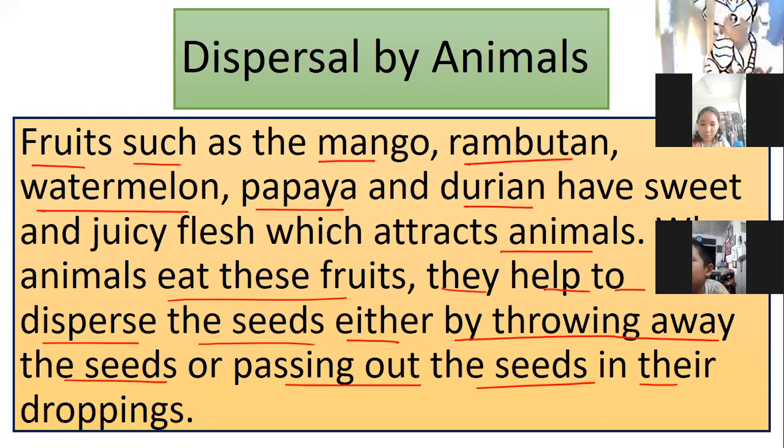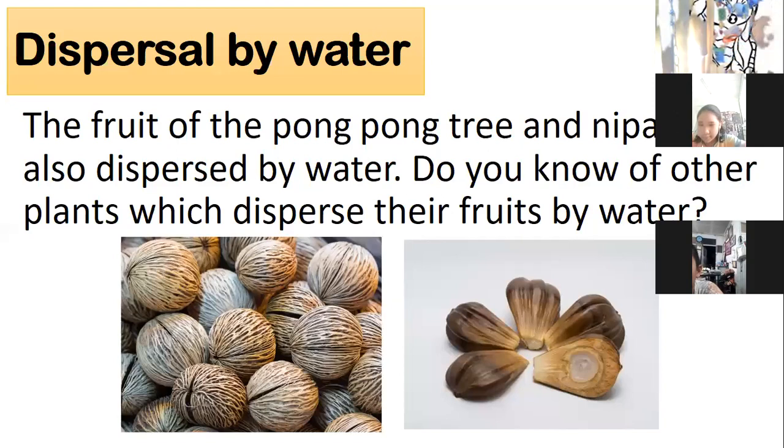The seeds will drop or be thrown somewhere, and then the seeds will grow. That is what we call dispersal by animals.